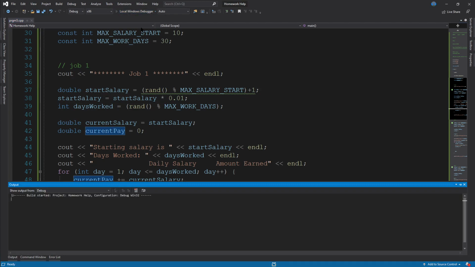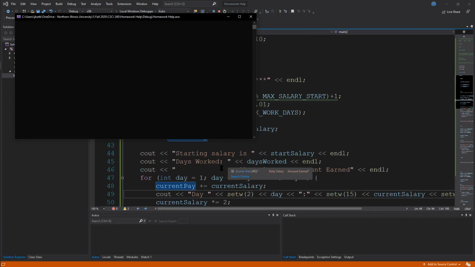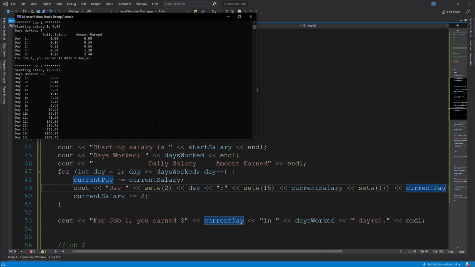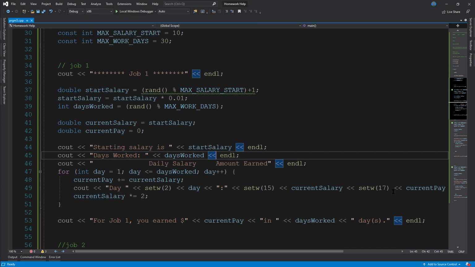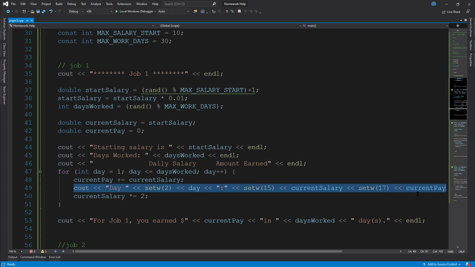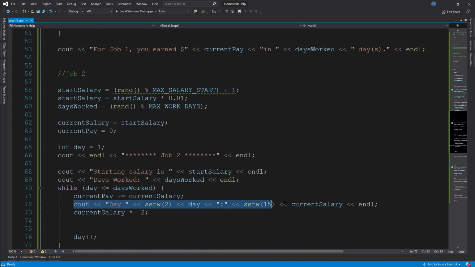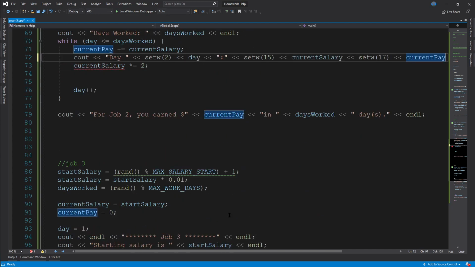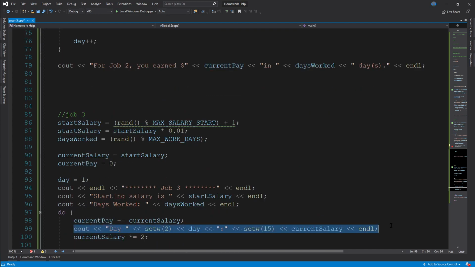Let's go ahead and test that out, make sure everything lines up okay and looks good. We only did it for job 1 so far. So we got daily salary, amount earned. Yep, so that's all good to go. So now we can just copy and paste this into the other lines. So, just to make it easy, let's copy the whole line. Control C, and paste it over the whole line. There we go. That should do it for all of the days.